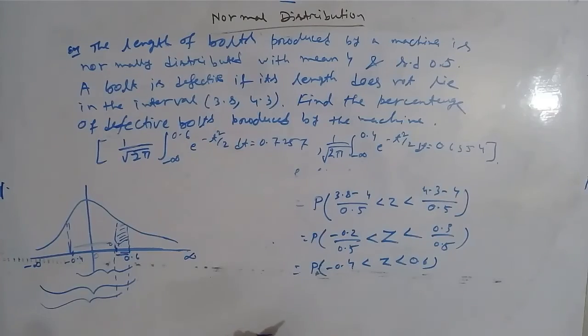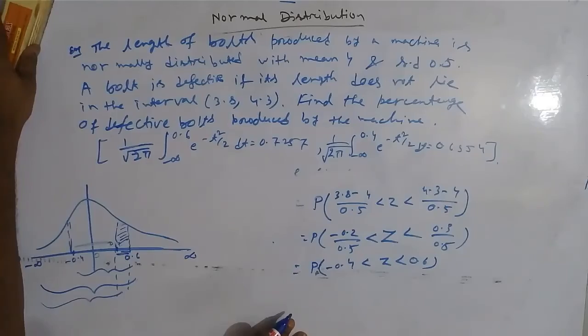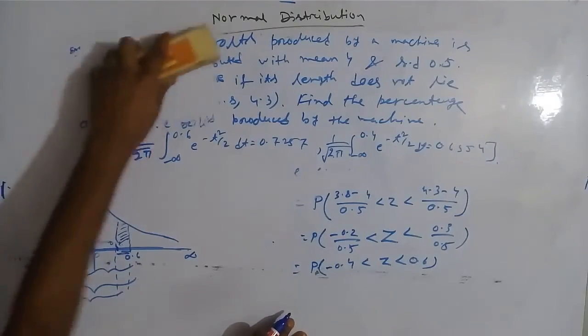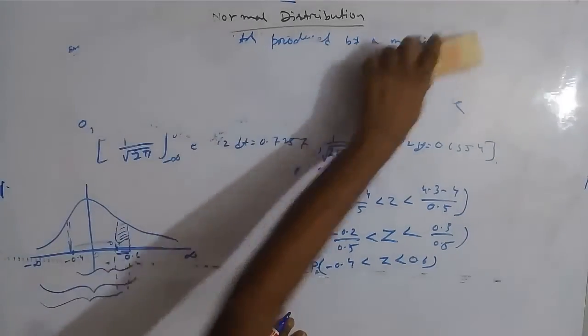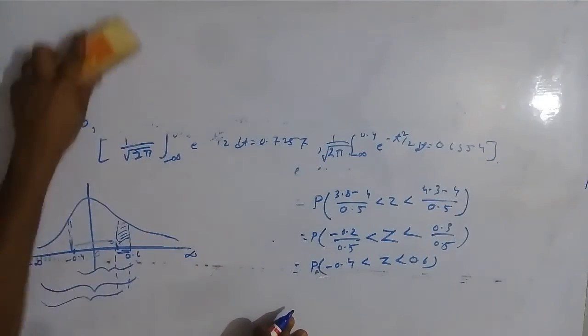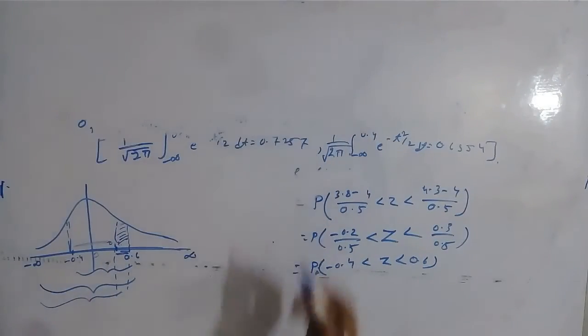Clear? Okay, now I will do this. I am removing this question. So here we are finding the probability of minus 0.4 to 0.6.